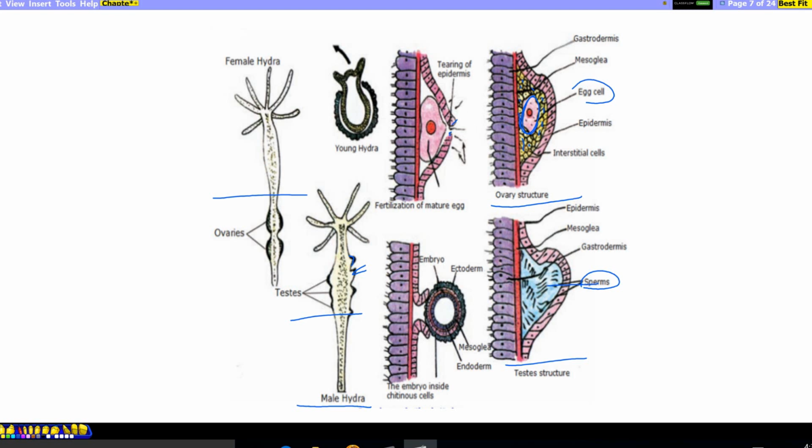The egg is fertilized, then the zygote is formed. The zygote is covered by a hard protective wall to resist unsuitable environmental conditions, and in spring the young Hydra comes out. So if we follow the picture, number 1 and 2, 3, 4, 5, 6 and number 7.